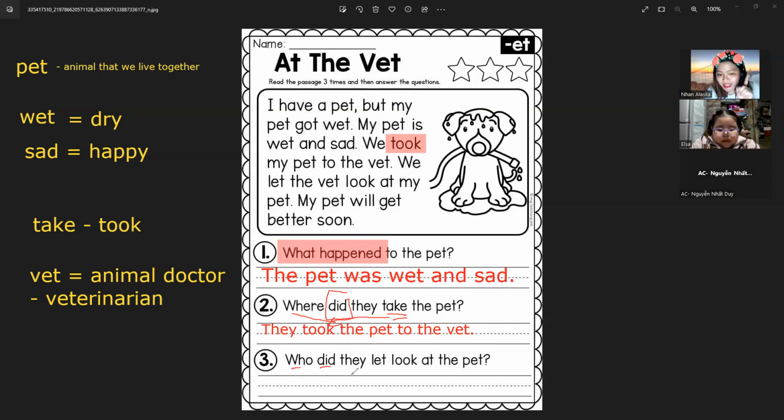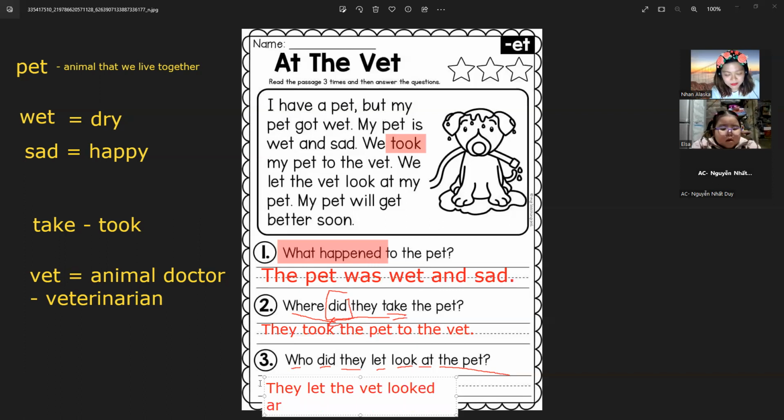How about this one? Who did the vet look at the pet? They let the vet look at their pet.